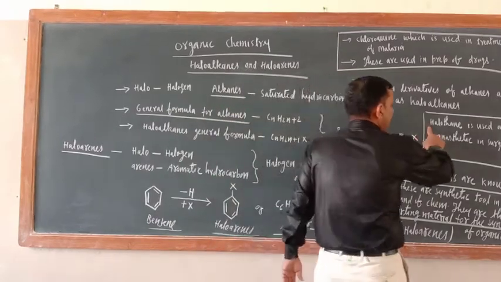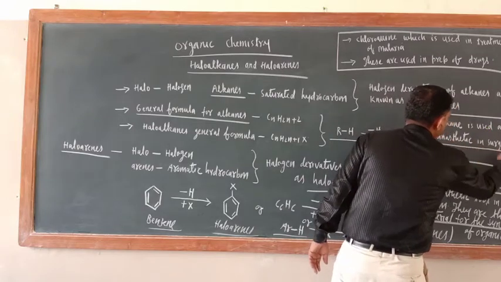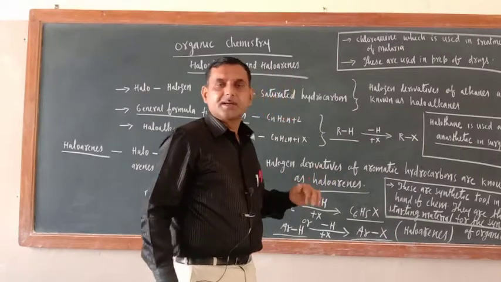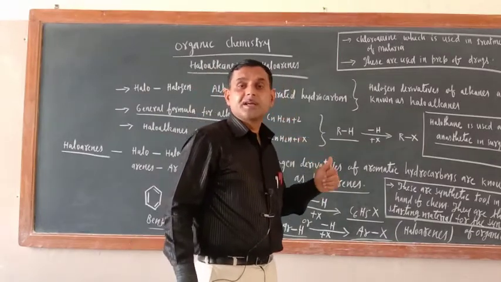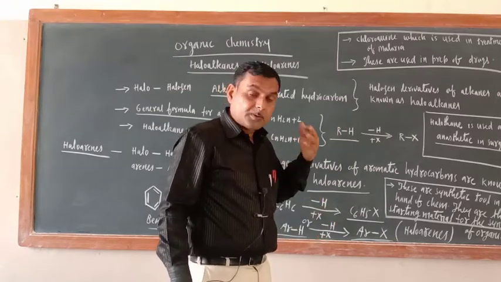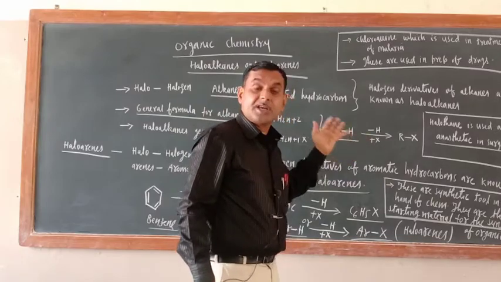The next one is that halothane is used as an anesthetic in surgery. Just see, whenever surgery is performed, the patient has to be unconscious. So to make him unconscious, they use some anesthetic agent.